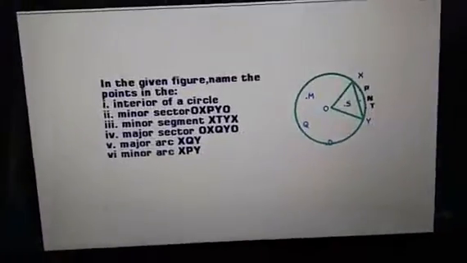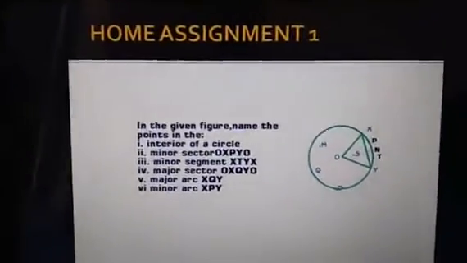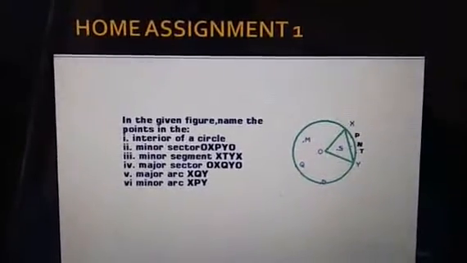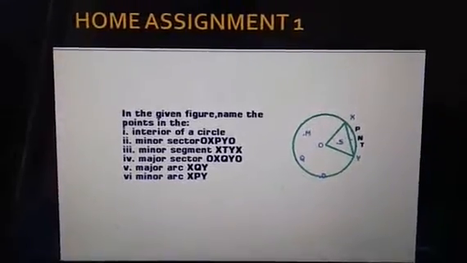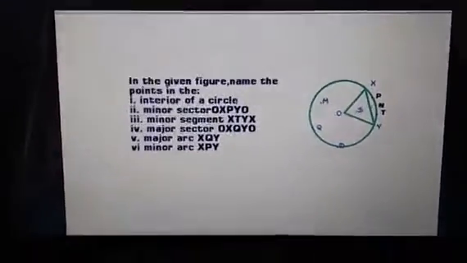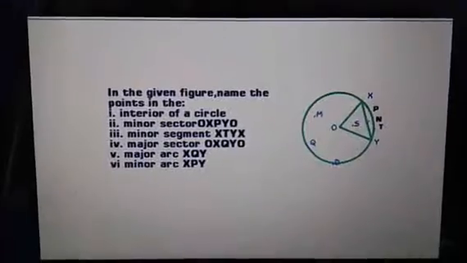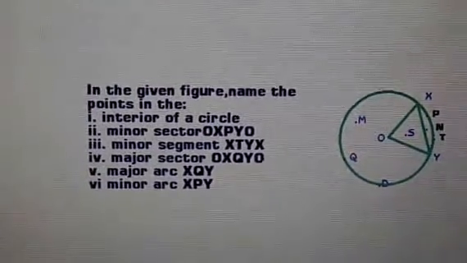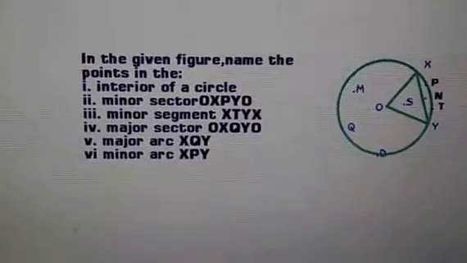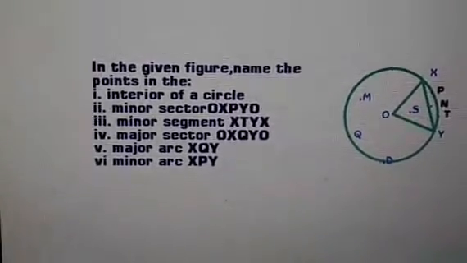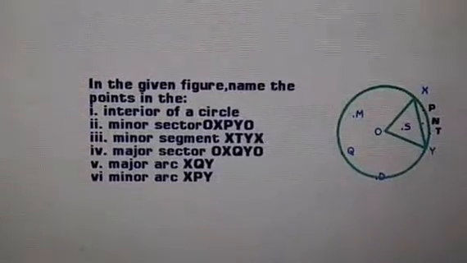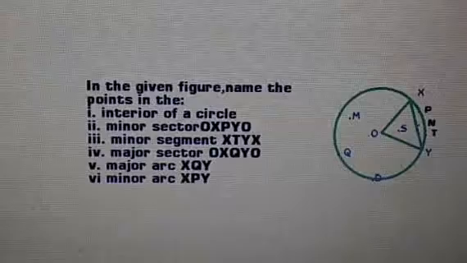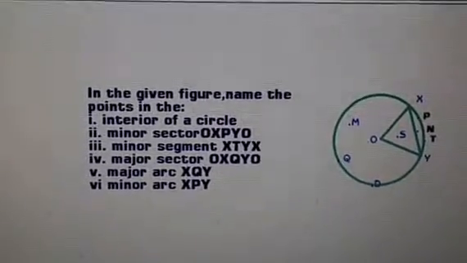Accordingly, since you know some portions of the chapter, here is a question for you to answer. You can look at this figure given, a circle with some points as shown in the figure. You can see the points: D, Q, M, O, S, X, P, N, T and Y. In this given figure, name the points in the different parts.